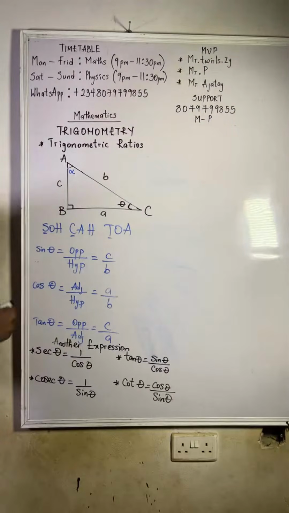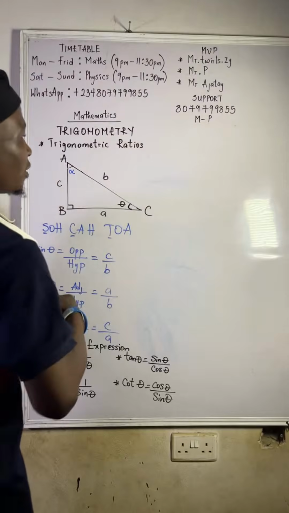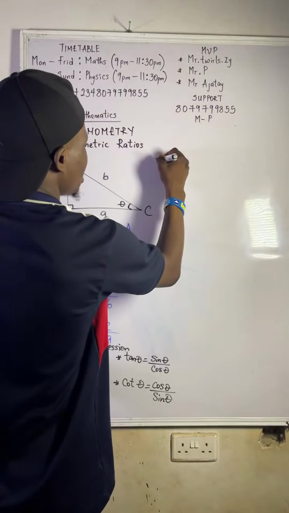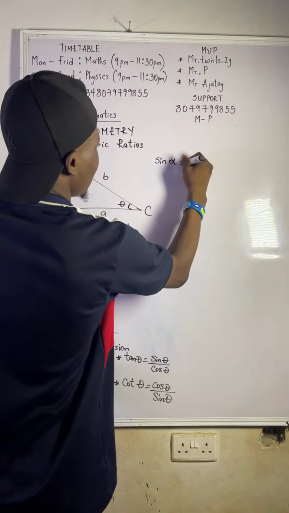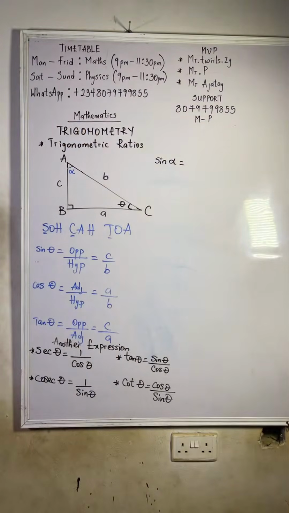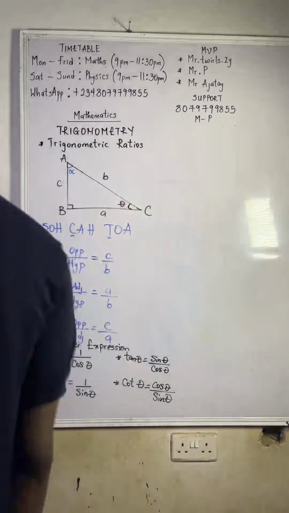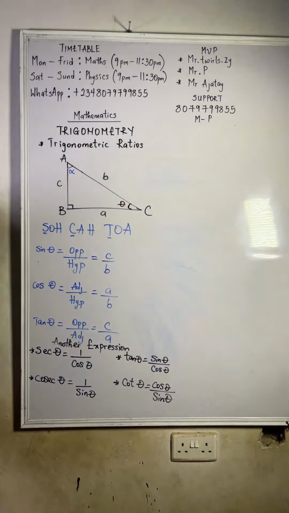Now let's do it for sine alpha. For sine alpha, let's just brush over it, then we'll solve the examples. Sine alpha is what? You know, sine is opposite over what? Wait, let's just do it. There's a reason, so that you get it very well. You know, sine 30 is equivalent to cos 60. Oh, since there's no need then, screenshot.